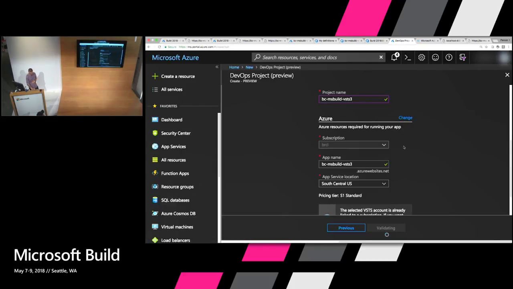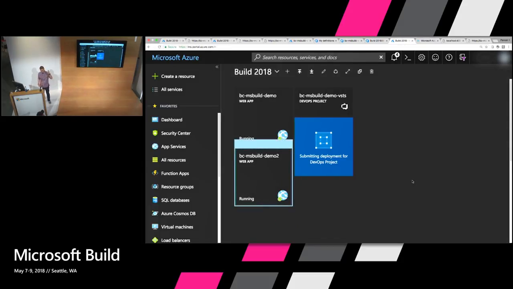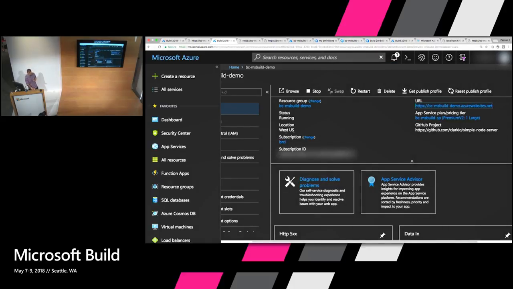Once we click that Done button, it's going to validate and then start provisioning this whole pipeline along with our source code in Azure with app service and all these things put together, and give us this great view of what a pipeline through Visual Studio Team Services and this DevOps project provides to us in Azure. To kind of show that, for the sake of time, we're going to go home here.